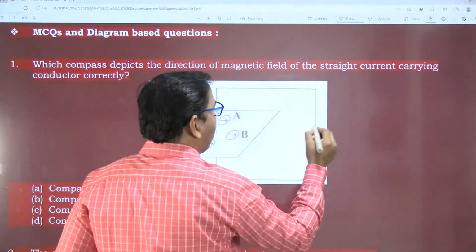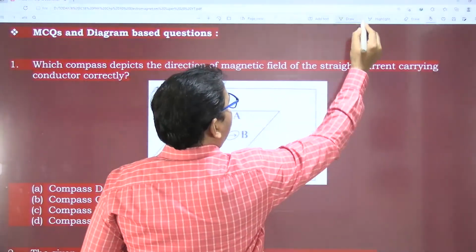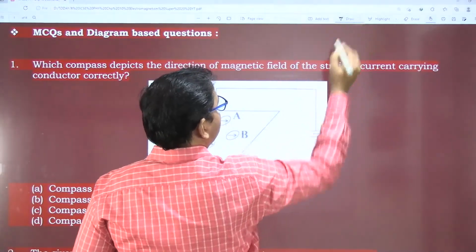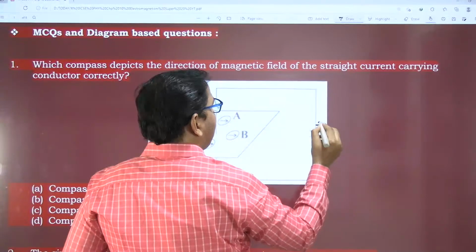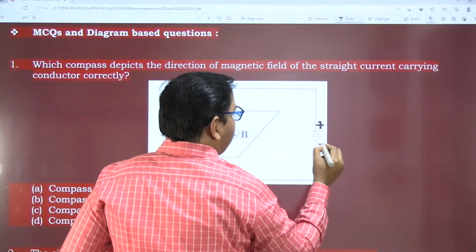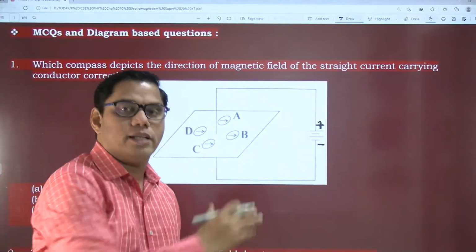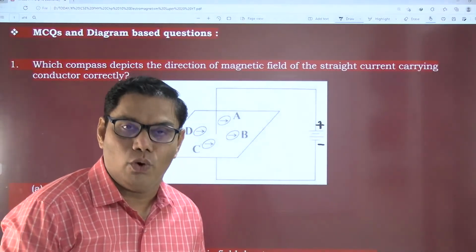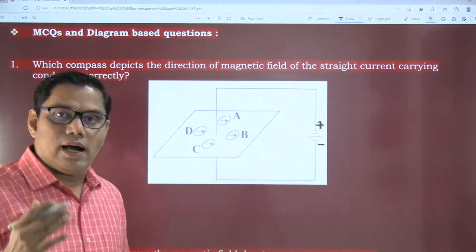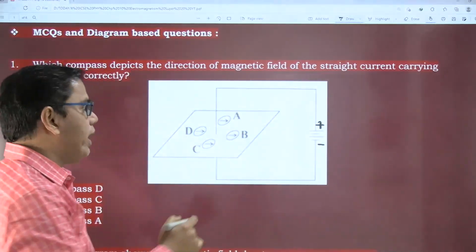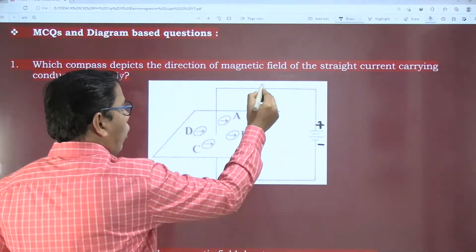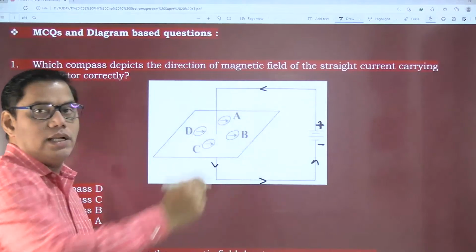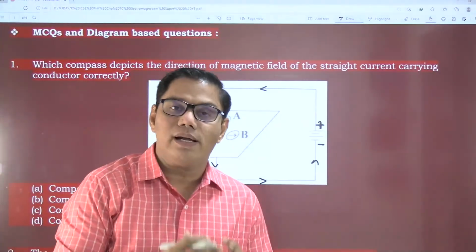Attached to a battery, a longer line represents... Which color should I use? Okay, let me use black color here. The longer line represents the positive terminal of the battery, and the smaller line represents the negative terminal of the battery. So in which direction will your current flow? Obviously the conventional current, which we consider while solving this, flows from the positive terminal towards the negative terminal. So this is the direction of flow of your conventional current.